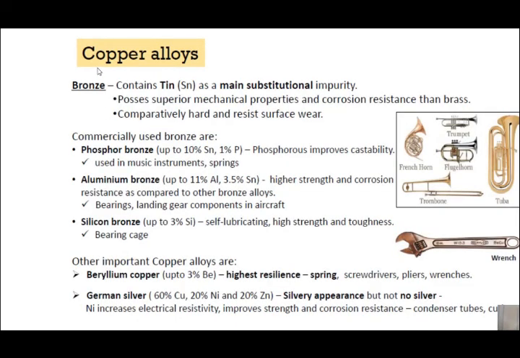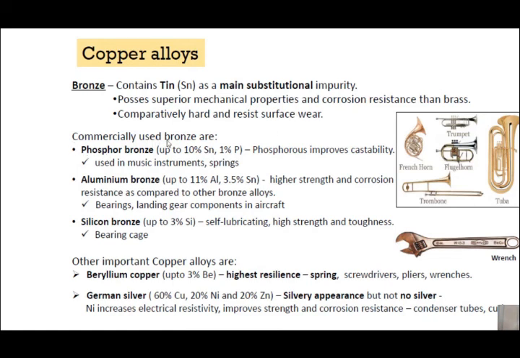Now another kind of copper alloy other than brass is the bronze. So in case of brass, what was their alloying element? Main alloying element was zinc, right? In case of bronze, it is the tin. So tin is the main substitutional impurity that is there with copper. It possesses superior mechanical properties and corrosion resistance, even more than that of brass. So highly corrosion resistant, superior mechanical properties, comparatively hard and resists surface wear.